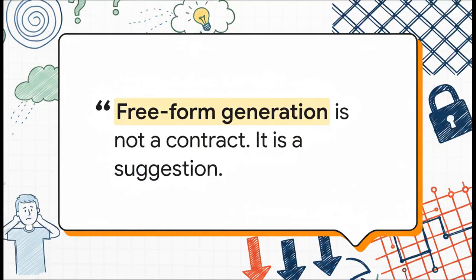And all of that pain really happens because of one simple truth. Free-form generation is not a contract. It is merely a suggestion. You can ask the model nicely, you can beg it in your system prompt, but production systems do not run on polite suggestions. They absolutely need hard, unbreakable contracts. And that perfectly sets up the massive difference we're looking at today, the difference between asking an LLM nicely and mathematically forcing it to comply.